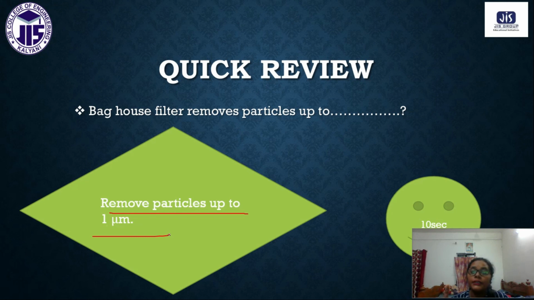The efficiency of the electrostatic precipitator is 99%, but one disadvantage is that it is a very costly process. The maintenance cost is high, so that is why the electrostatic precipitator is generally used only in some cases. So this is the answer: the baghouse filter removes particles up to 1 micrometer.